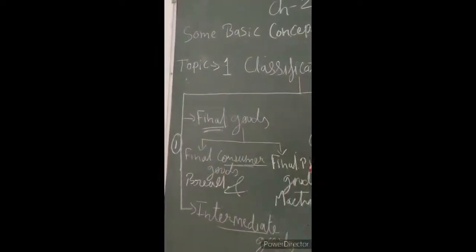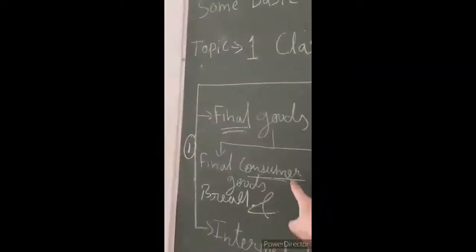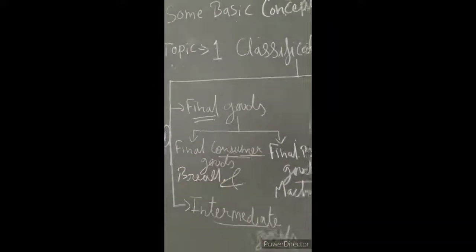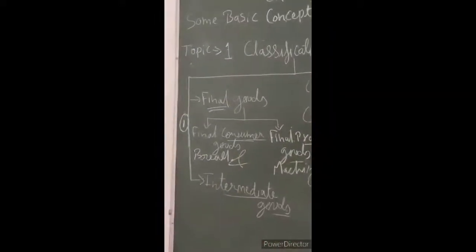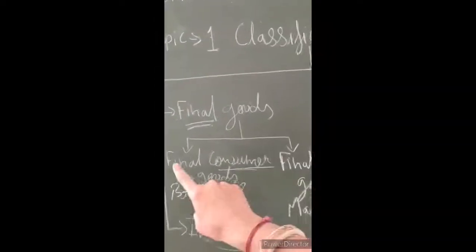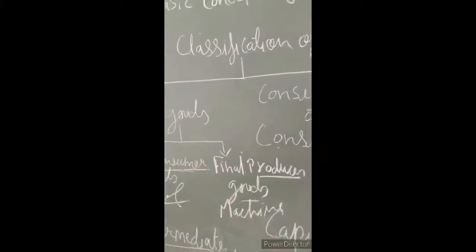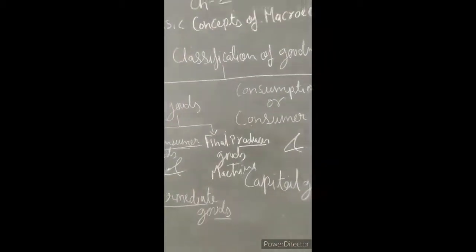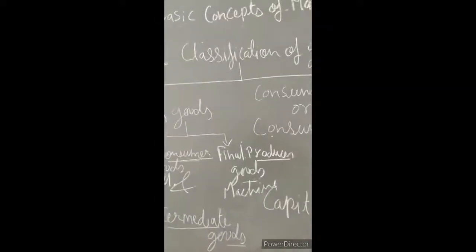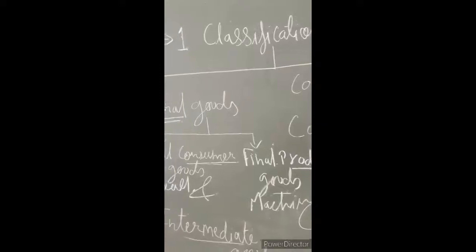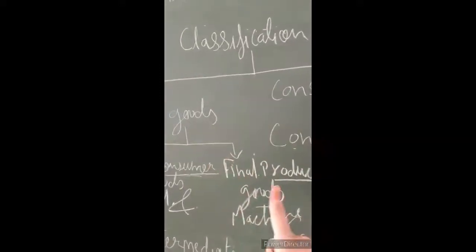If a final good is consumed by the consumer to satisfy their own wants, here the example is bread or butter or fruits or vegetables, then it will come under the category of final consumer goods. Final producer goods are those goods, maybe machines, threshers, tractors, boilers, if directly purchased by the producer for further production. It will come under the category of final producer goods.